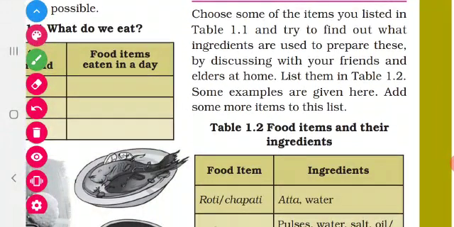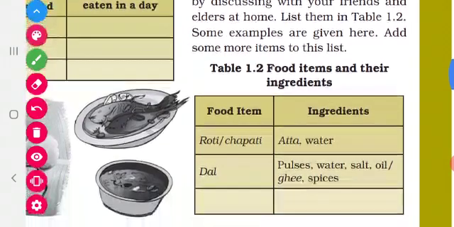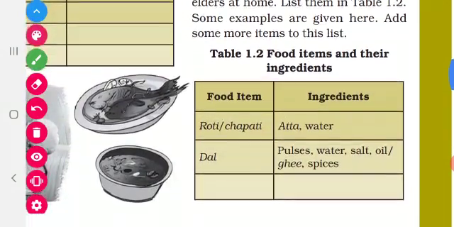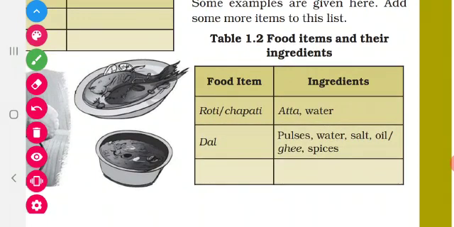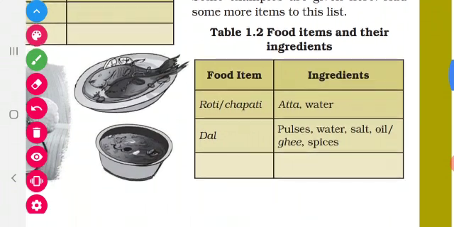Now come to activity 2. See, food items and their ingredients are given. For making chapati, only two ingredients are needed. For making dal: pulses, water, salt, oil or ghee.